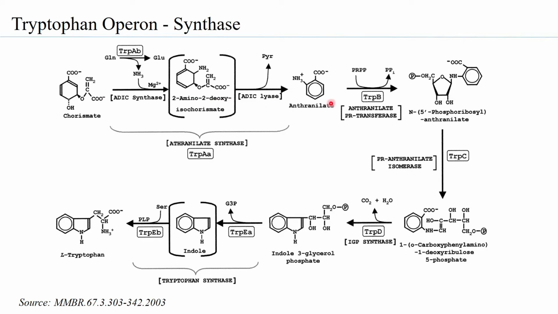So it is basically forming a multi-enzyme complex that is responsible for synthesis of tryptophan. Like many biosynthetic pathways, this pathway is also constituted of a multi-enzyme complex system. And so the entire operon system is giving rise to these enzymes that are able to synthesize L-tryptophan.